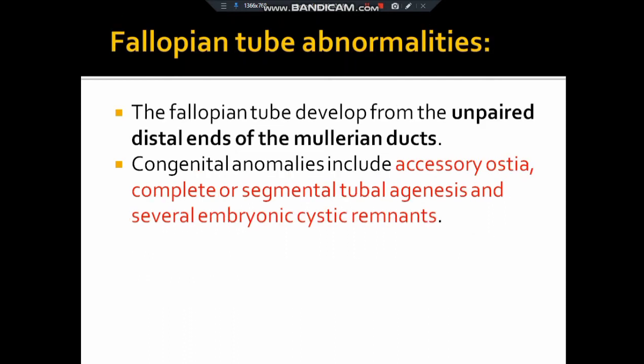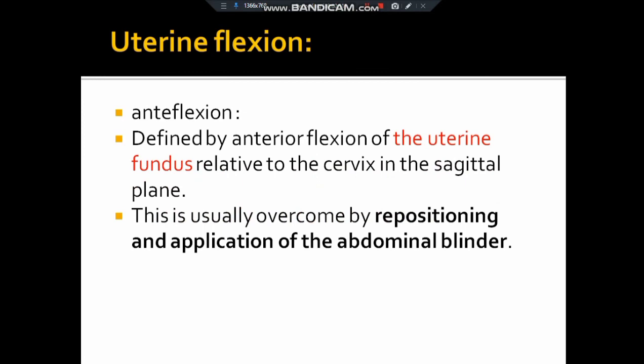Then fallopian tube abnormalities. If there is an unpaired distal end of the Mullerian ducts, it gives rise to the fallopian tube. Congenital anomalies include accessory ostia, complete or segmental tubal agenesis, and several embryonic cystic remnants. In uterine flexion, we have anteflexion. Anteflexion is nothing but an anterior flexion of the uterine fundus related to the cervix in the sagittal plane. Repositioning will be helpful in this case.